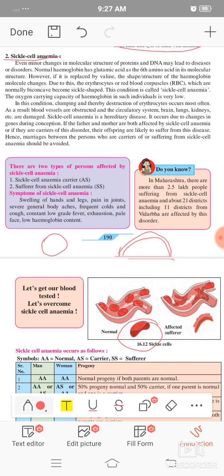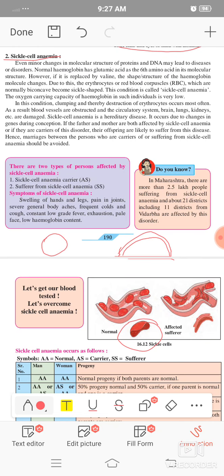Due to the lack of the circular shape of the RBCs, hemoglobin or oxygen is not properly supplied to the body, and that causes illness and many other characteristics.